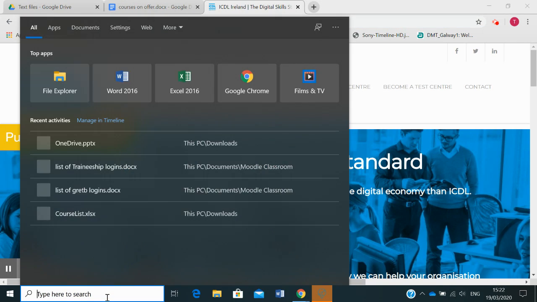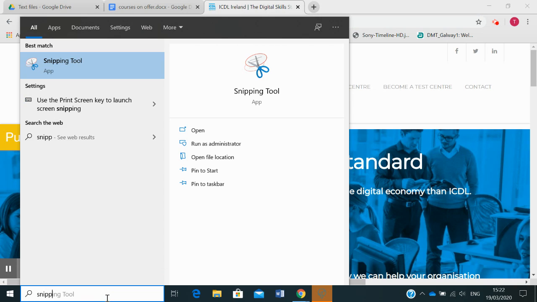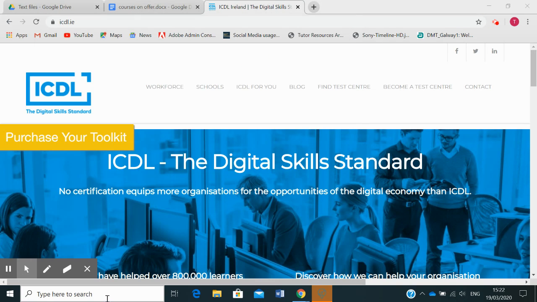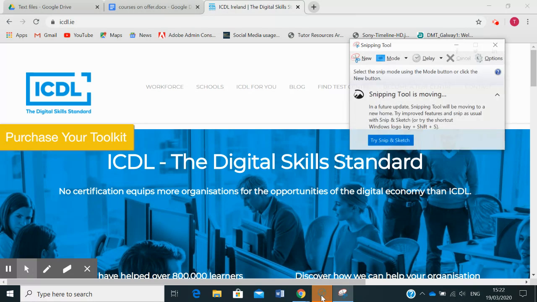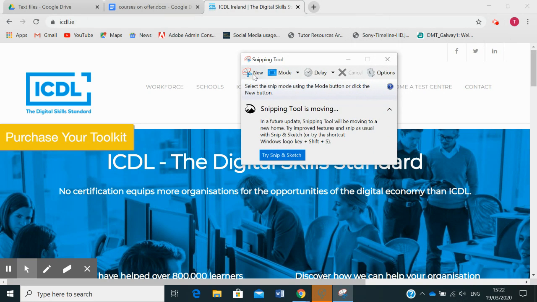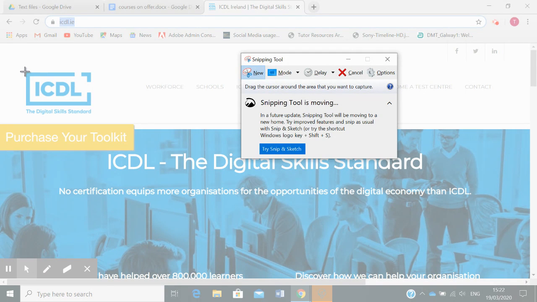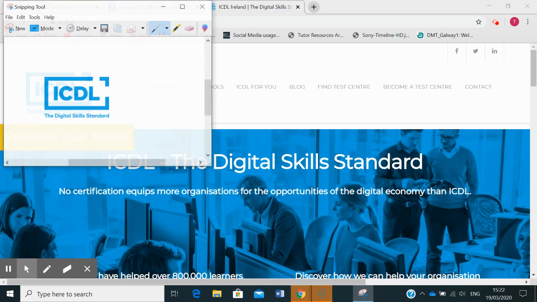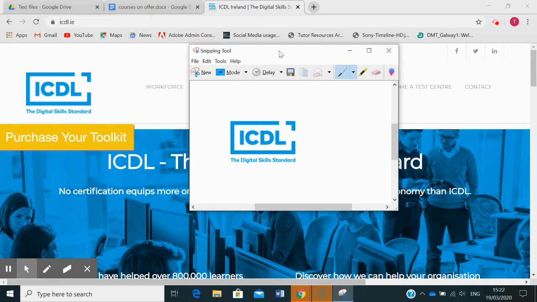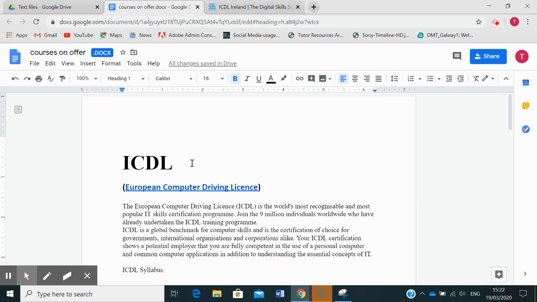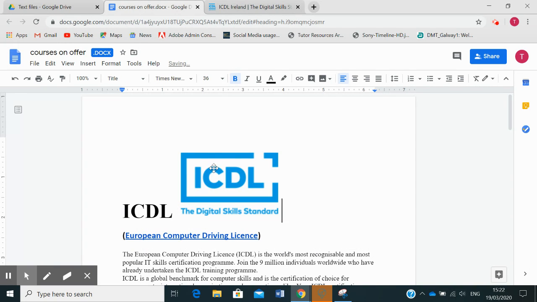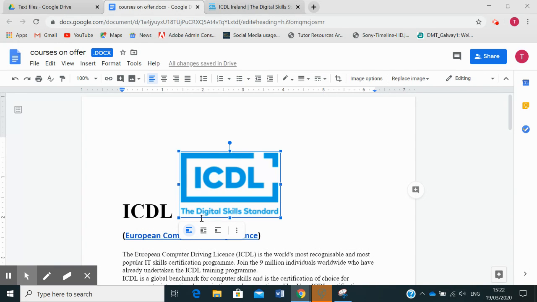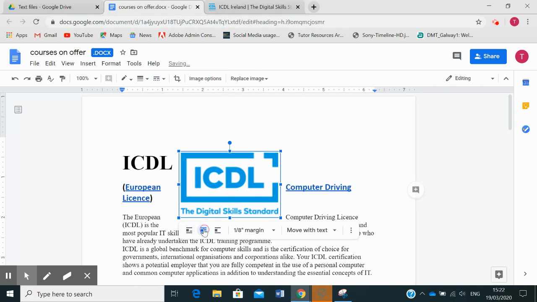I'm just going to use my old friend, my snipping tool. I know there's nicer things to use, but I'm a fan of the snipping tool. So I'm going to click on new, snip that logo there and stick it into my Google Docs document. I want to put in some graphics, so these are all ready to go. I'm going to edit, copy, bring it back to courses and offer, and stick it in there for the moment. Then I can click on the picture and choose align, wrap text, break text.